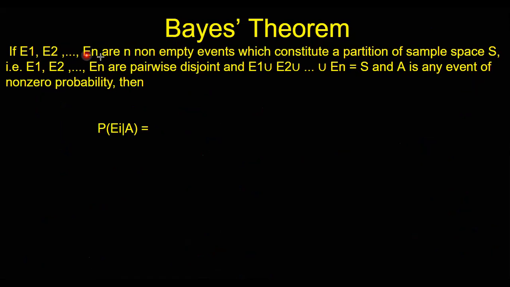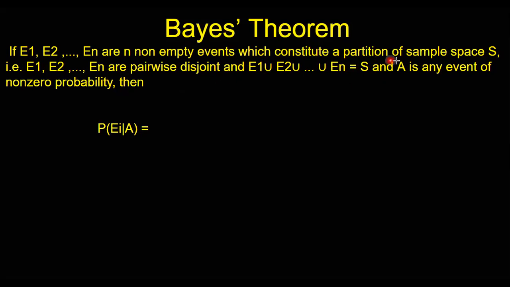So let E1, E2, up to En be non-empty events which constitute a partition of sample space S, and E1, E2, up to En are pairwise disjoint. I mean, there is nothing common in any two of these events E1 to En, and their union is S. That's how we define the partition.